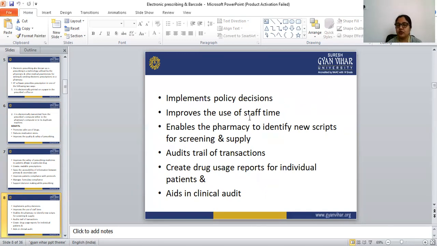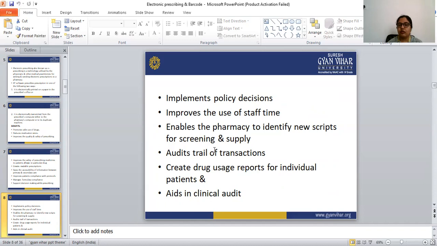It improves the use of the staff time. With the help of this electronic prescription, the staff's time will be saved. It enables the pharmacy to identify new scripts for screening and supply.